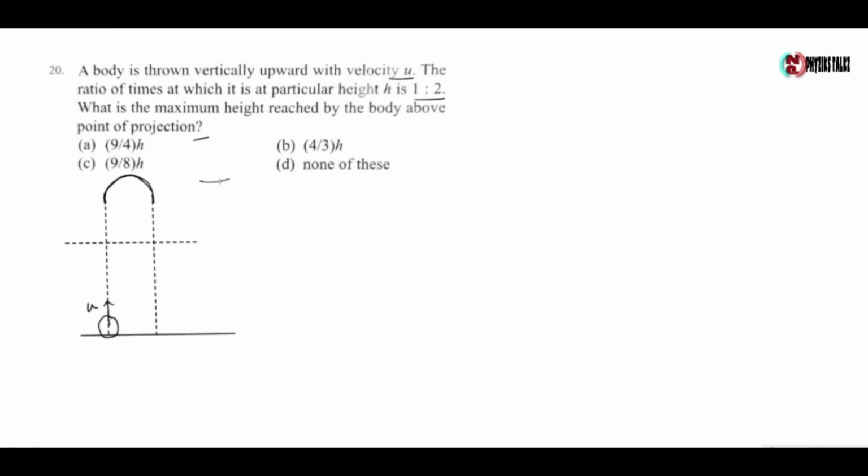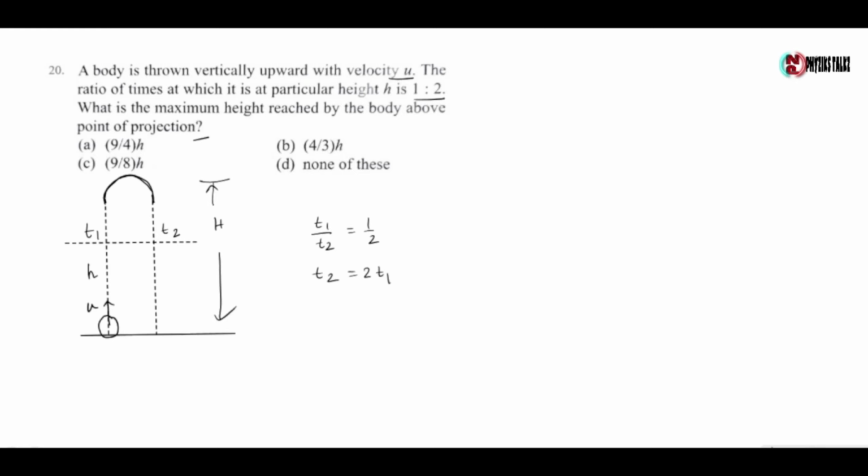Let us take the maximum height reached by the ball as capital H, and it takes time t1 for ascending and t2 for descending to cover the same height h, and here it is given that t1 by t2 equals half, so t2 equals 2 t1. Now we have to find capital H in terms of small h.